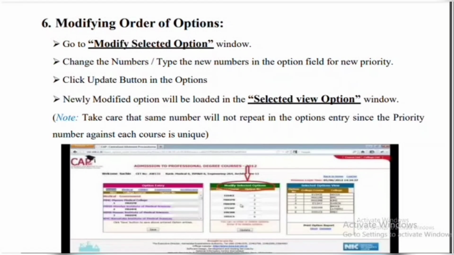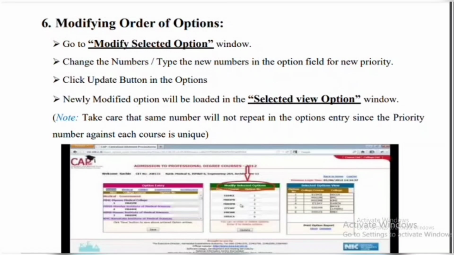So go to modify selected option. As you can see on the screen, change the number or type a new number. For example, MS Ramaiah Institute is at fifth, but you want to keep it as second priority, so you can change that 5 to 2 and the second to 5, then it will interchange. I think you got clarity. And if you click on the update button, it will update.